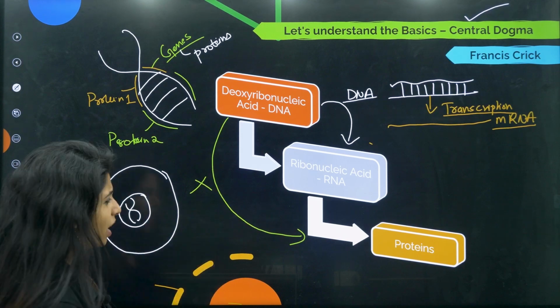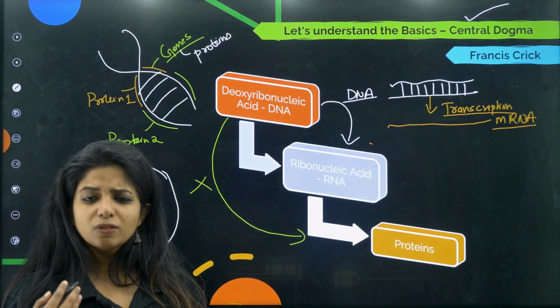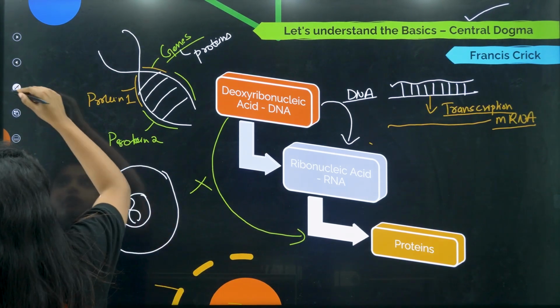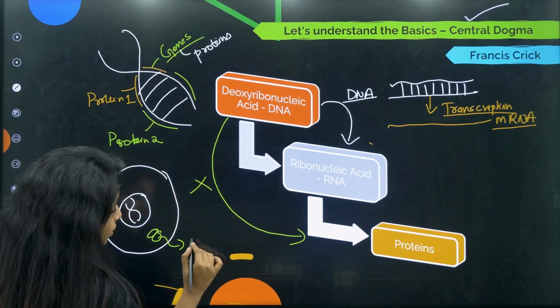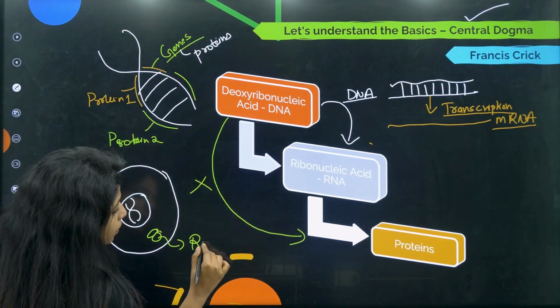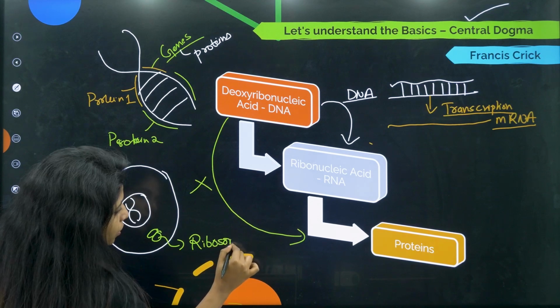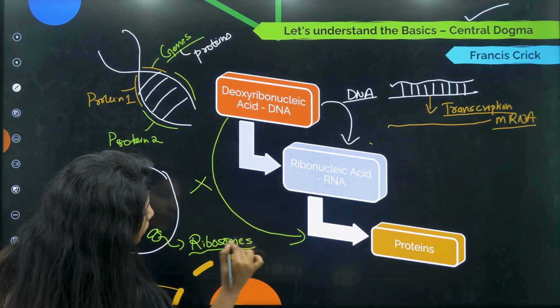No, we cannot. And why are we actually sending things outside? What is in there outside? So to make proteins, there are certain special organelles, and you call them ribosomes. What do you call them, children? You call them ribosomes.